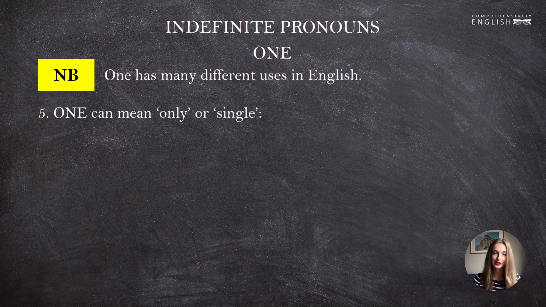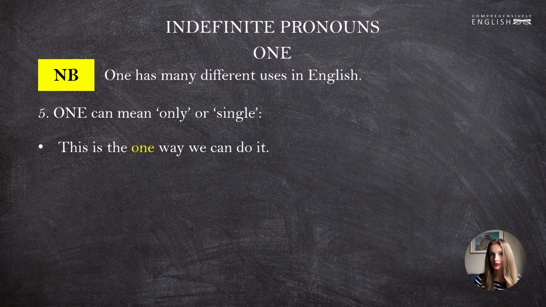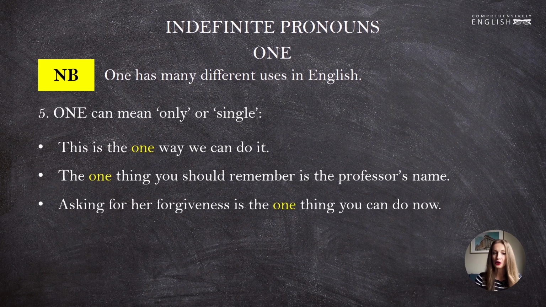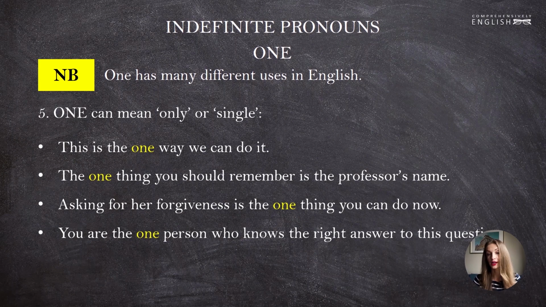As I have already mentioned in this video, one can mean only or single. For instance, this is the one way we can do it. This is the only way we can do it. The one thing you should remember is the professor's name. The only thing that you should remember, the most important thing that you should remember. Asking for her forgiveness is the one thing you can do now. You are the one person who knows the right answer to this question. You are that person who knows this answer. In other words, only you know the answer to this question.